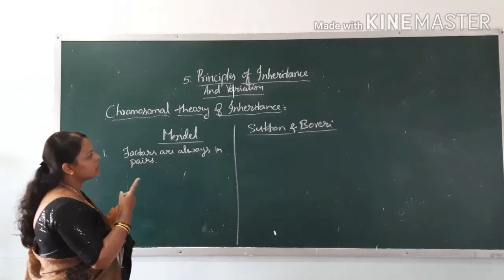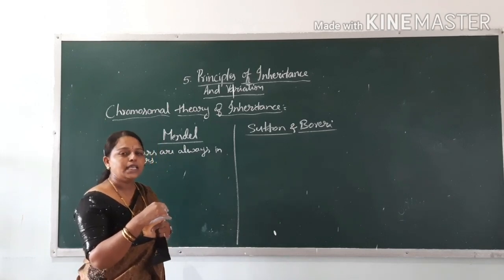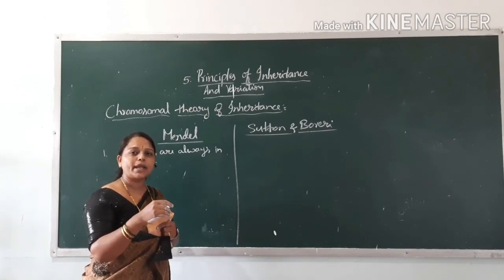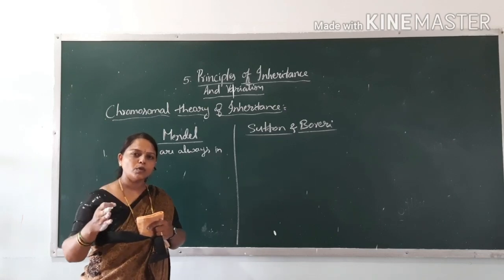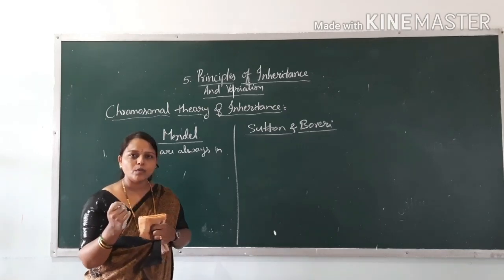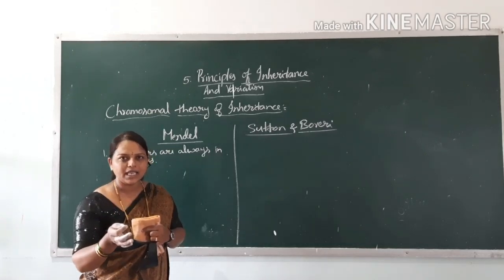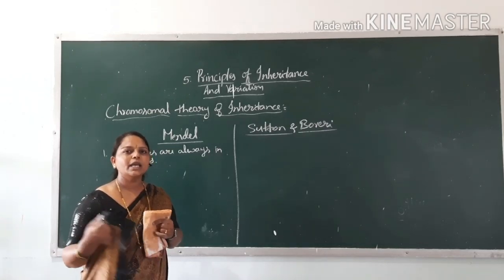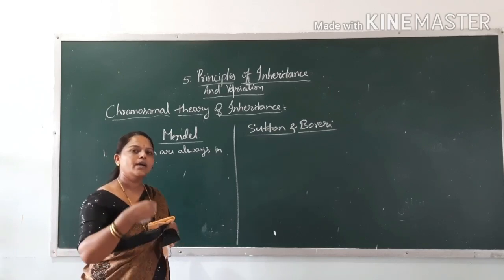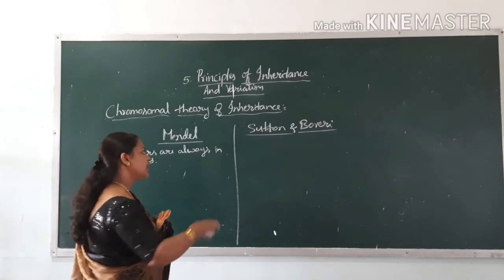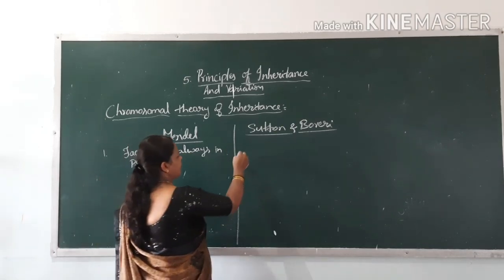And here also Sutton and Boveri say it in terms of chromosomes. See, they observed under the microscope the movement of chromosomes, the division of chromosomes, and crossing over of chromosomes during cell division. By observing all these, they proposed some postulates in terms of chromosomes. They also said that chromosomes occur in pairs.